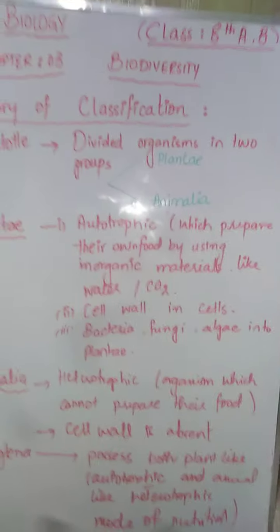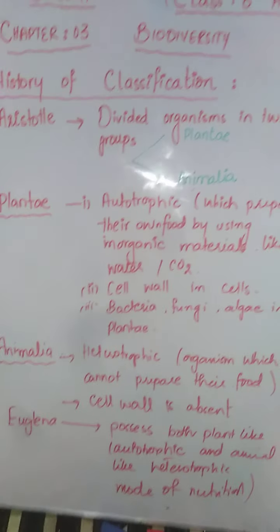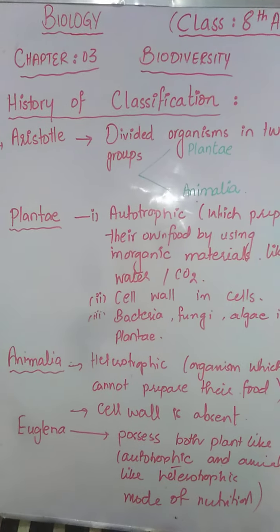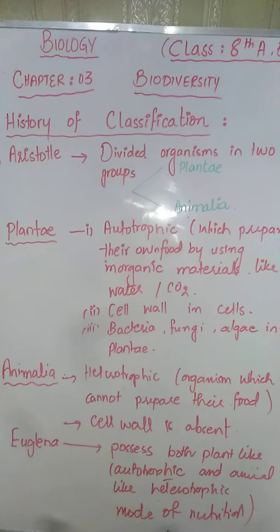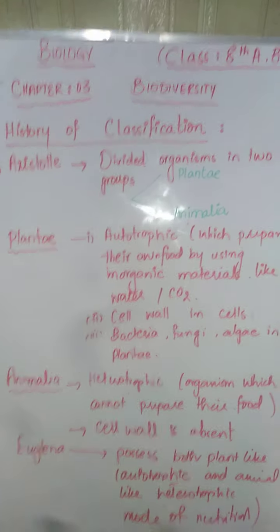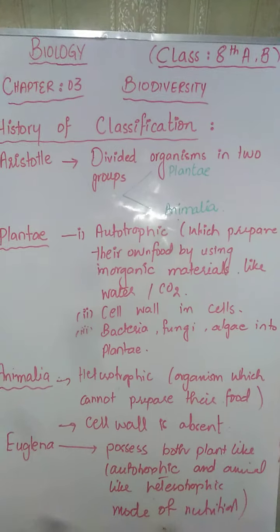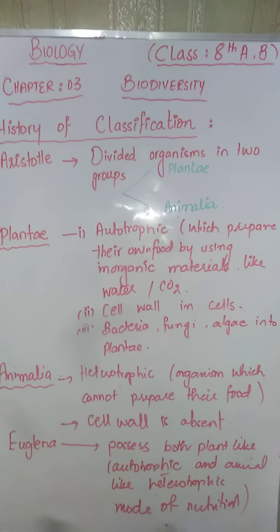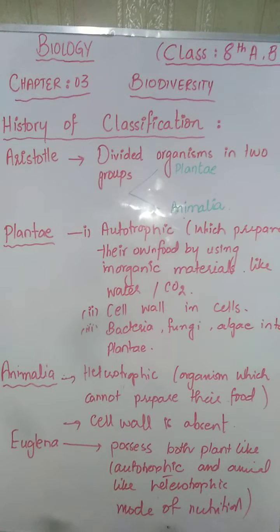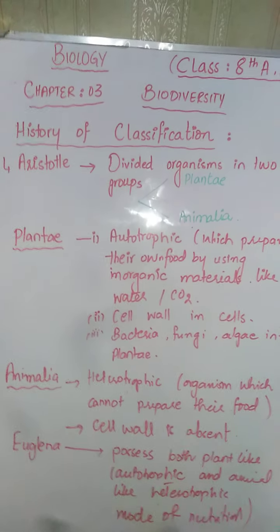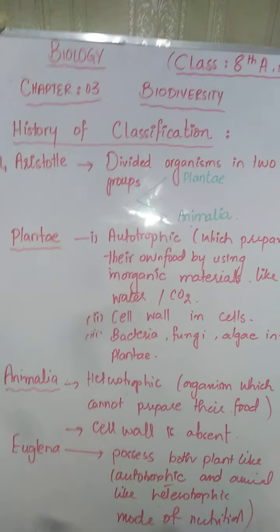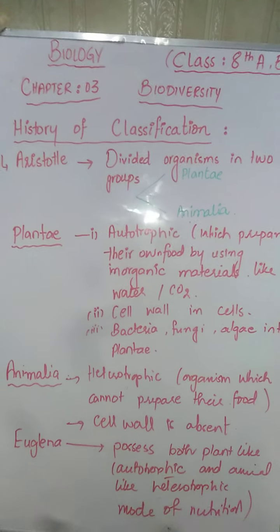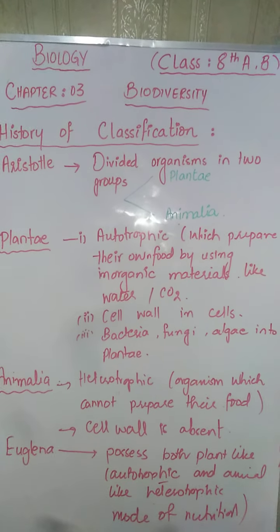Which was a very amazing point for the two kingdom system of classification proposed by Aristotle. Now it was clear that Euglena cannot be fixed into any of these kingdoms because Euglena behaves both like plant as well as like animal, because it can prepare its food by using inorganic materials, and when it is at the bottom of the water, there is no sunlight, so it starts behaving like animal and it feeds on other animals.